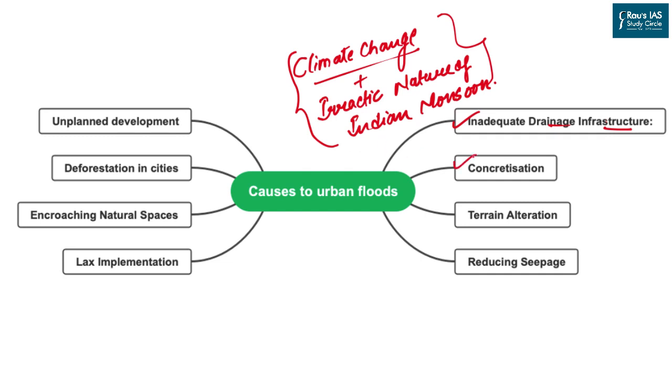There is a rise of concretization across the cities, be it the footpath across the streets or be it the construction of buildings in porous areas. There is a concretization which reduces the percolation of water through the soil. Then we have terrain alteration. This includes the turning of flood plains into concrete or road or infrastructure related activities. We have been seeing the reducing seepage across the streets because of excessive pressure which is being generated due to construction activities over the soil.